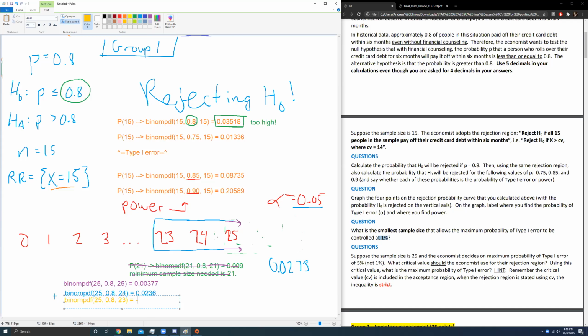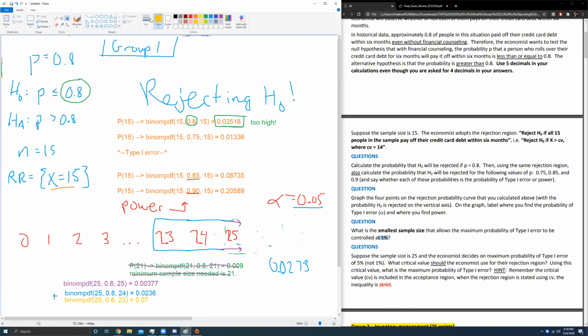So already we're off to a bad start because 0.07 is already above our threshold. I don't even care what the rest of the numbers are. If I add this number, and this number, do I get something less than 0.05? No, so we screwed up by going as far as we did. We can only draw our rejection region to go up to here. We can only do this.